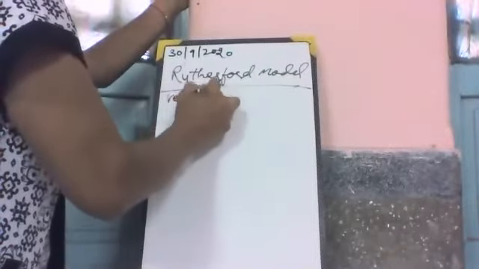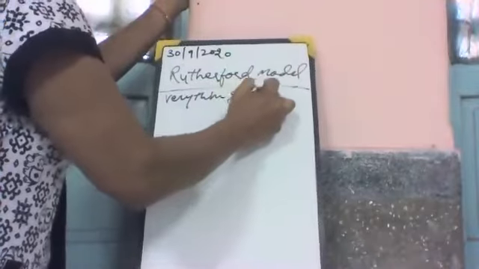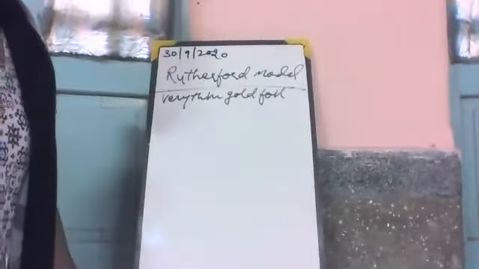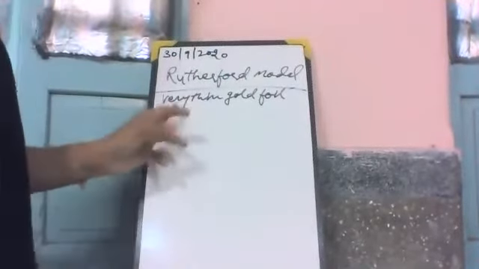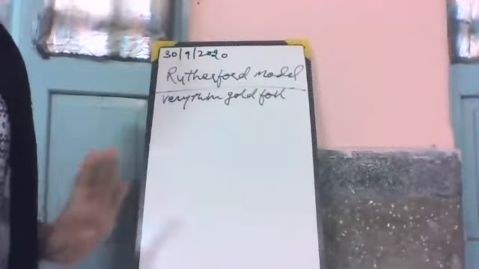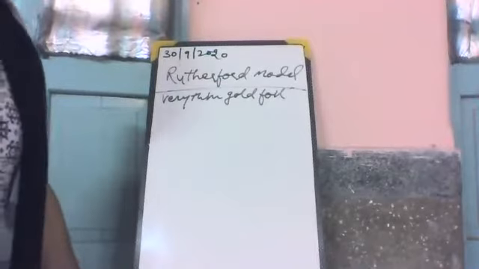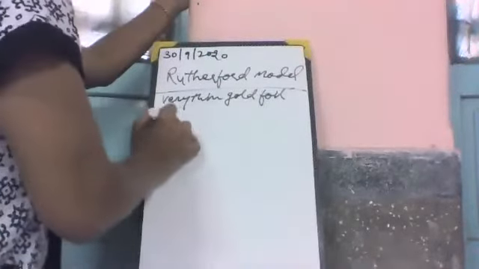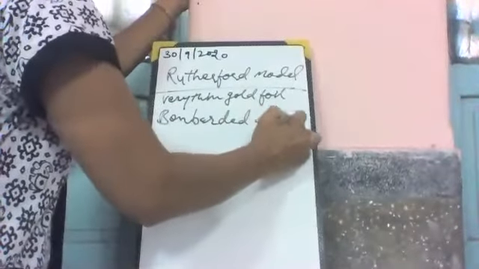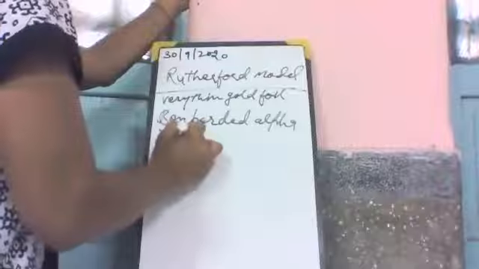Rutherford took a very thin gold foil. You use aluminum foil for wrapping your food articles in tiffins. Same here, he took a very thin gold foil and bombarded alpha particles on it.